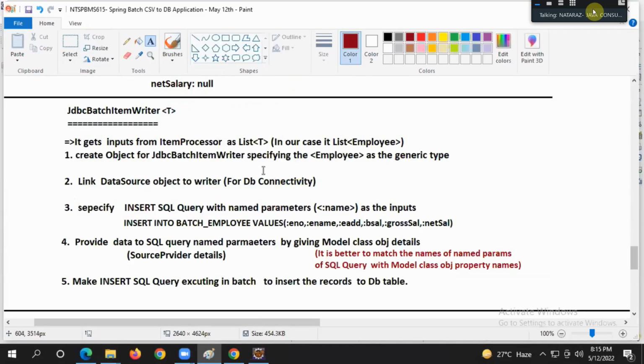We create the data source and link it here, easy. We prepare the SQL query, easy. But named parameters are a new thing. For these named parameters, provide model class object details as the inputs.